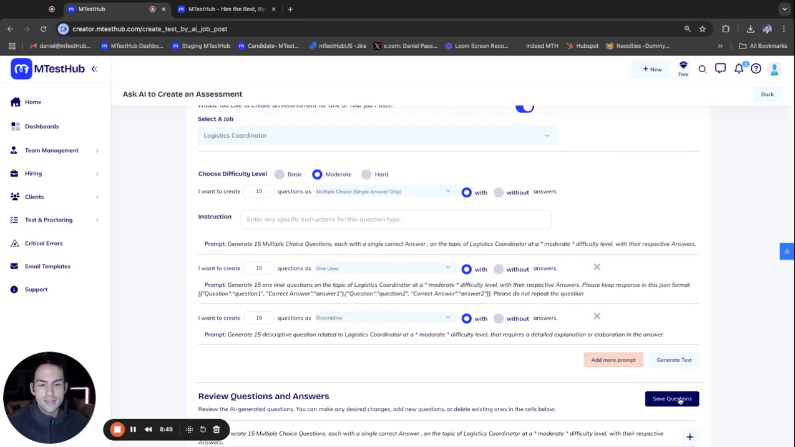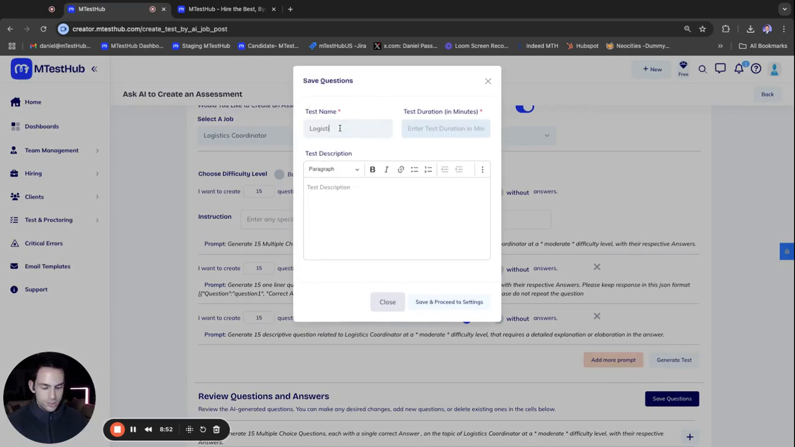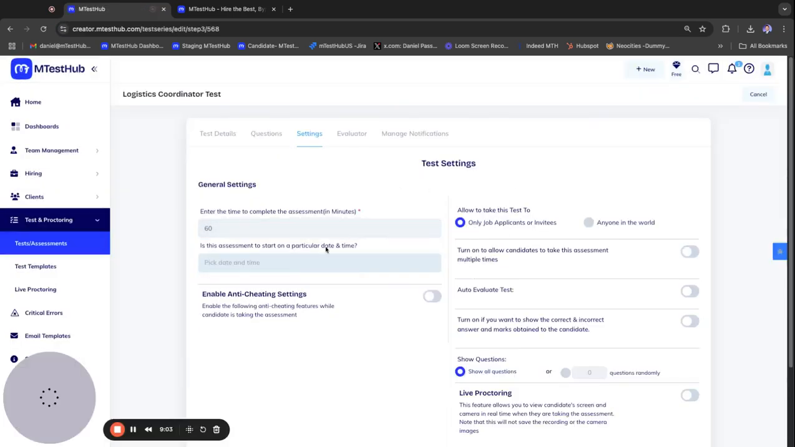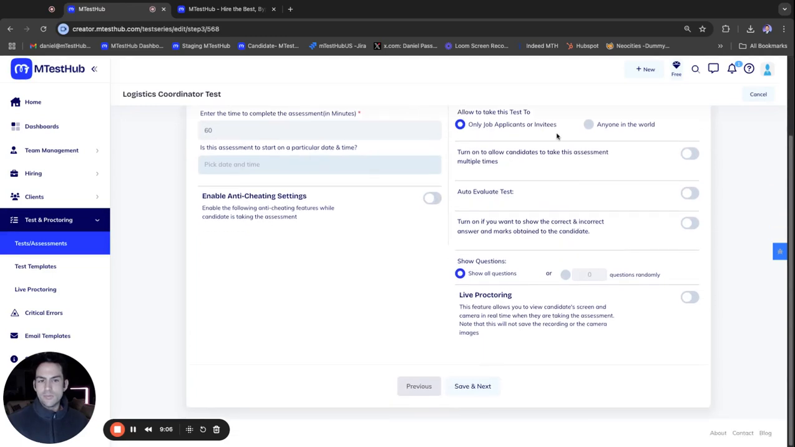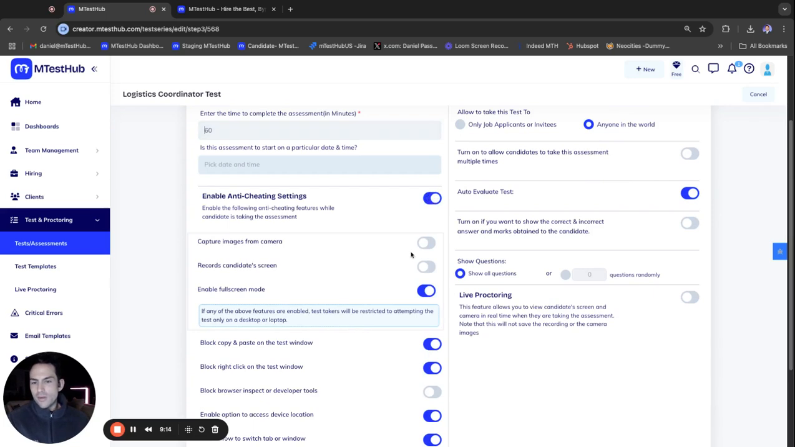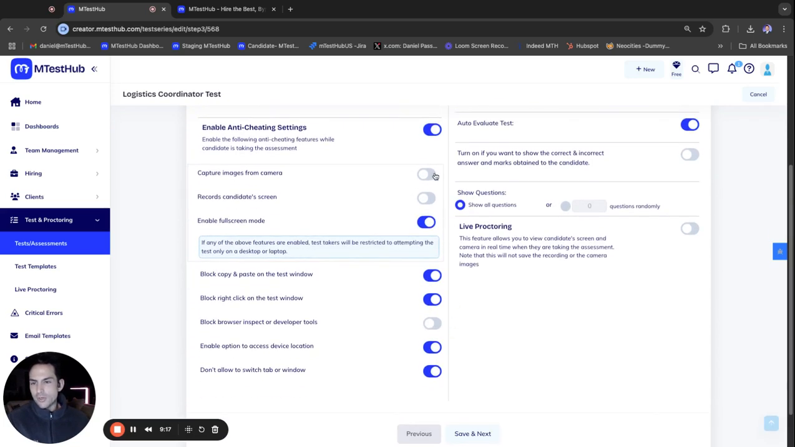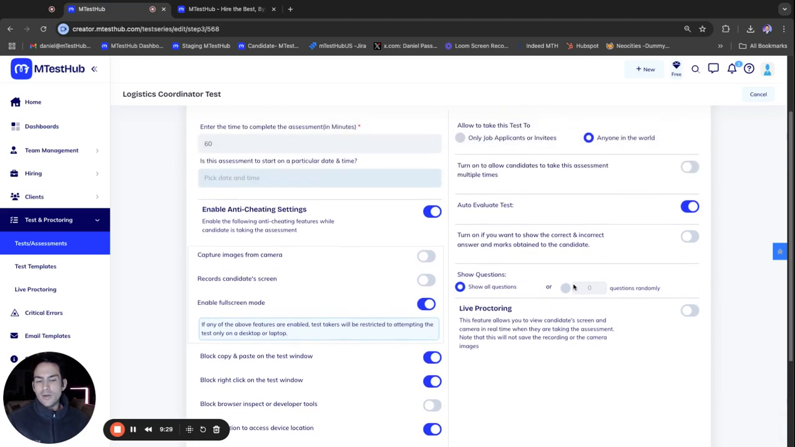So we'll go ahead and save these questions and call it a logistics coordinator test. 60 minutes, test description, just make it stick there. And this is where we set up the settings. So it's the basic settings as you want is just auto evaluate the test and click next and complete. We also have all these anti-cheating features like capturing screen images, blocking the right click, copy and paste, full screen, the remove developer tools. We could also rotate questions.